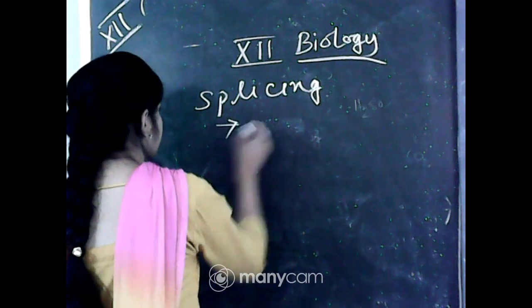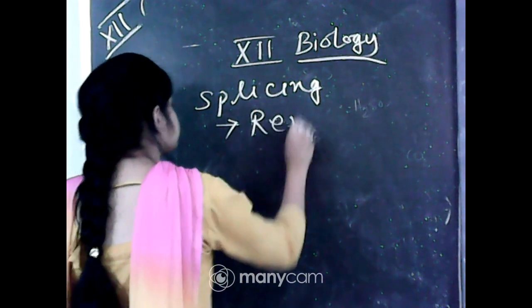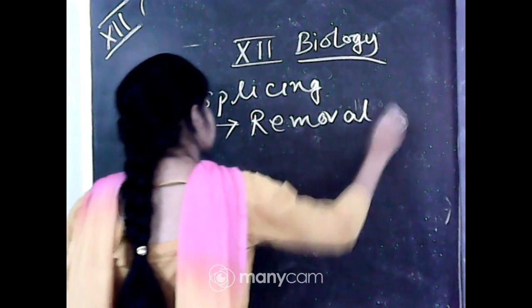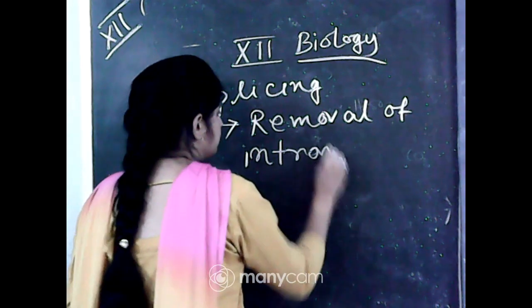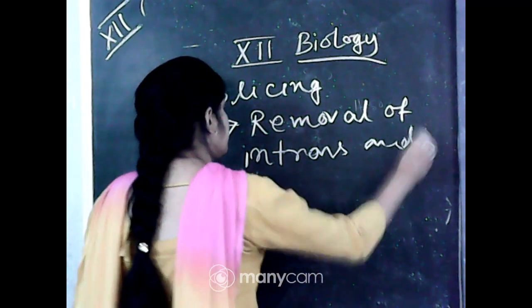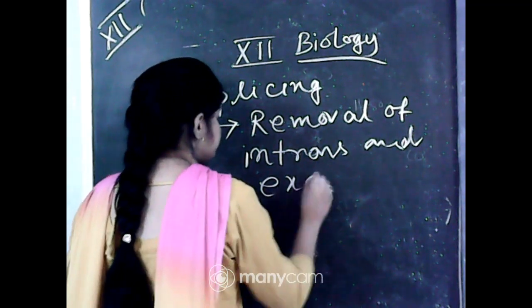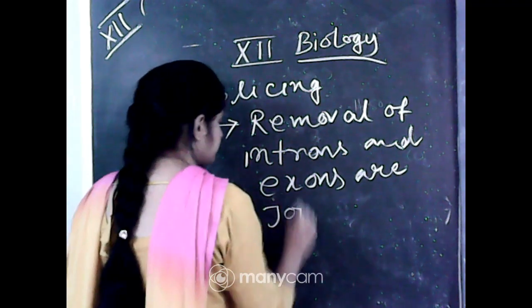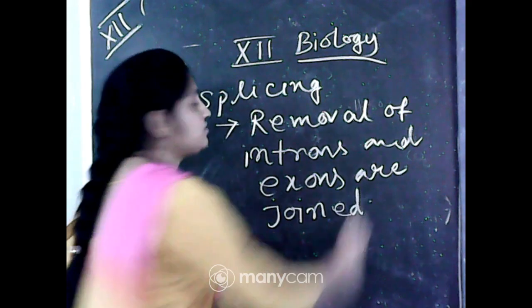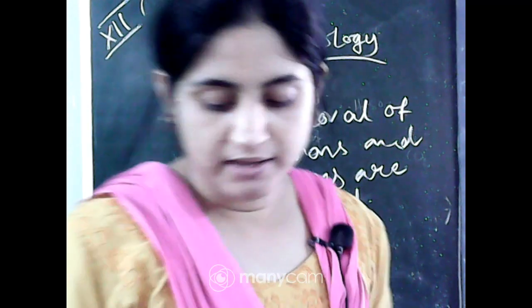Splicing means removal of introns, and exons are joined. This step occurs in splicing.